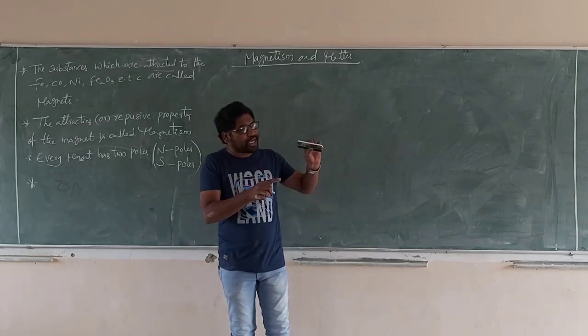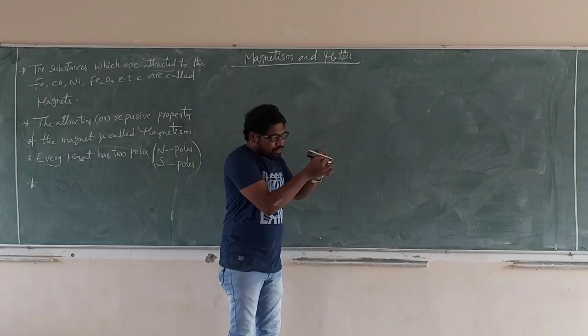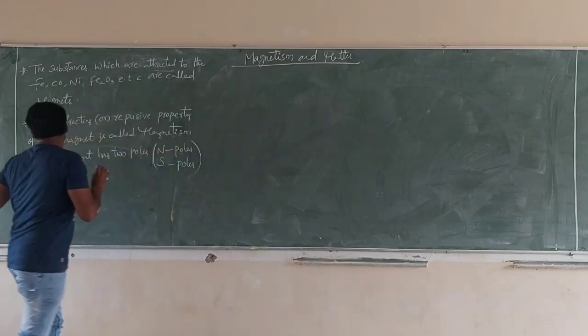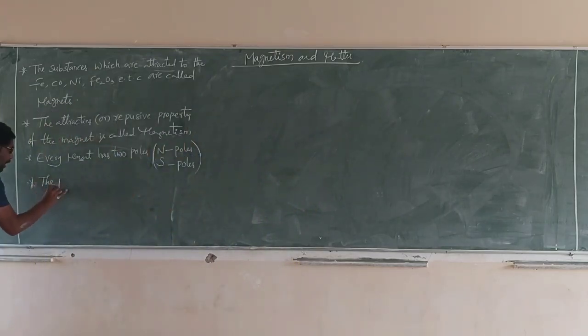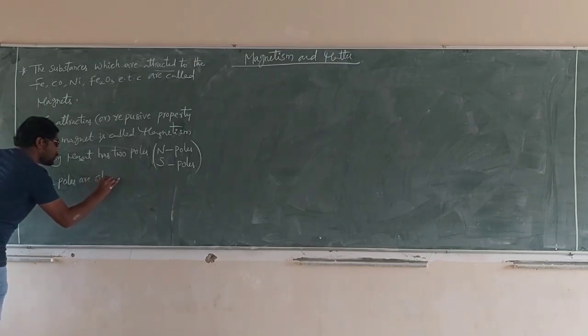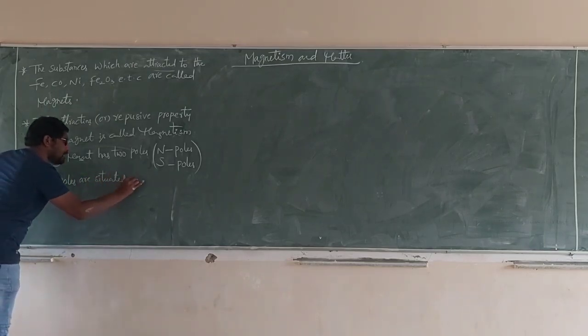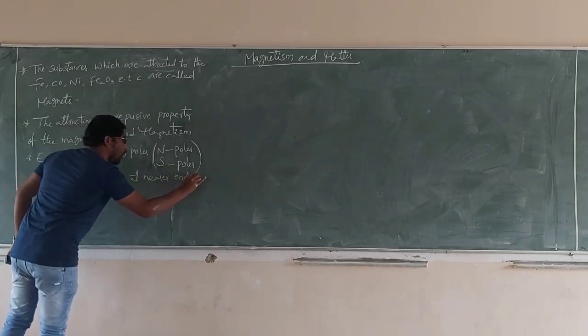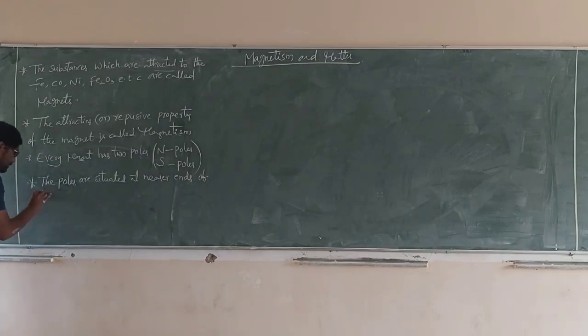Those are situated nearer to the ends of the magnet, not the exact ends.